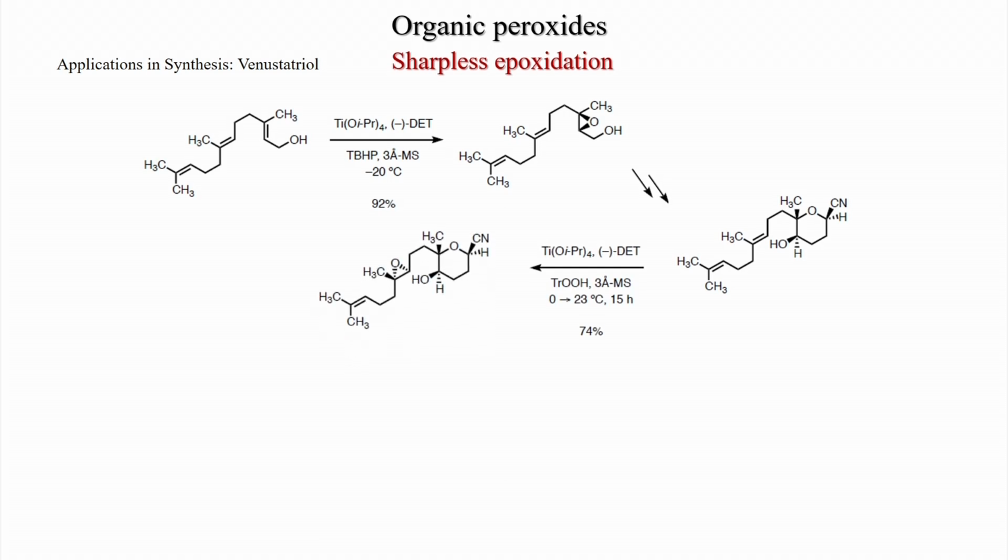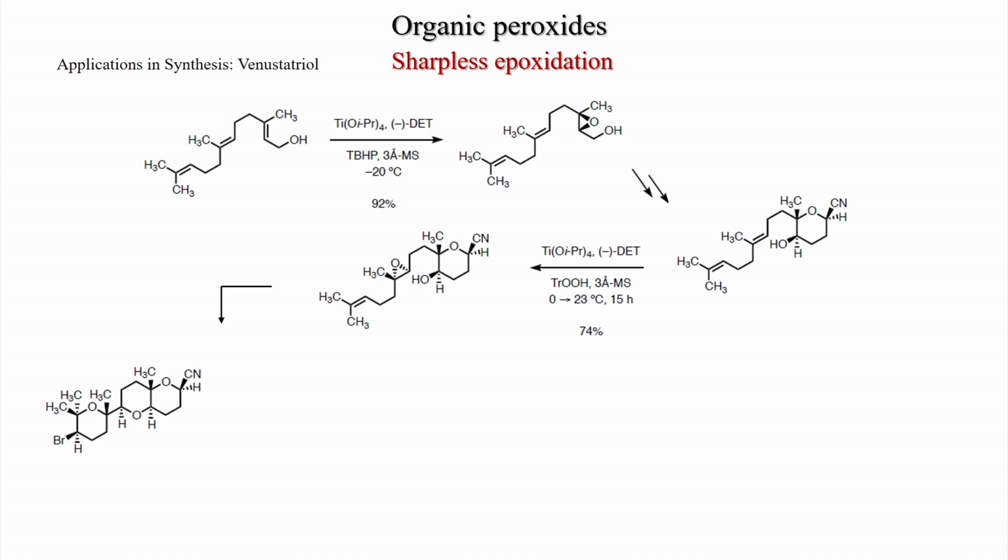And then again another Sharpless epoxidation condition can be employed. Though there is no allylic alcohol, this CH2OH group might help to coordinate the titanium ligand, and then you can also selectively get this epoxide from the downside, and after many steps this can be converted to this bromo compound.